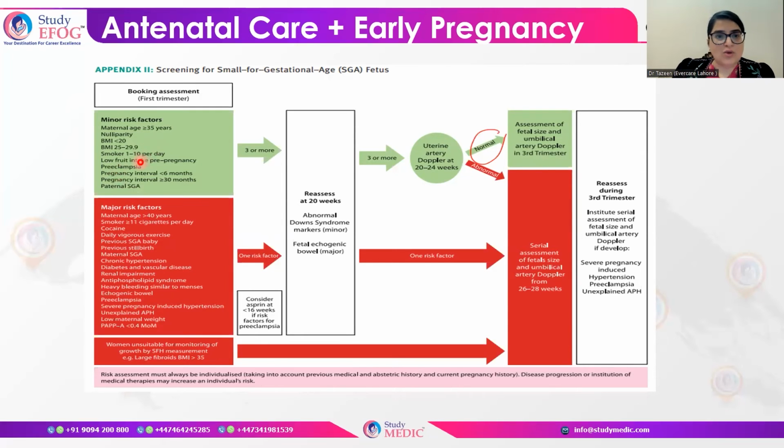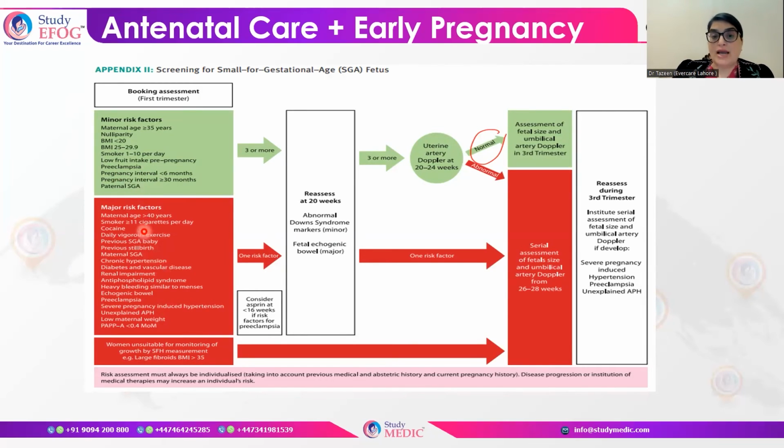Now here it is important that age 35 and smoking 1 to 10 cigarettes is a minor risk factor, but if the age of the patient is more than 40 and smoking is more than 11 cigarettes, then it becomes a major risk factor. Okay, pre-eclampsia, pregnancy interval less than 6 months, pregnancy interval more than 30 months, and paternal small for gestational age. All these things are important to know, whether the minor risk factors are there or the major risk factors are there.